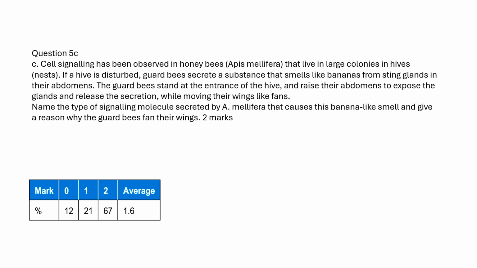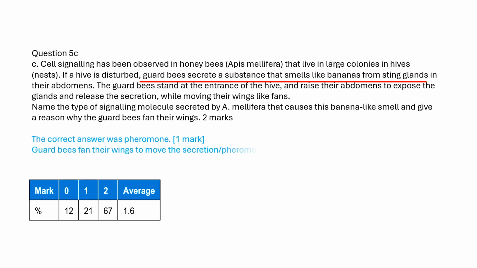Cell signaling has been observed in honeybees in nests. If a hive is disturbed, guard bees secrete a substance that smells like bananas from sting glands in their abdomens. This signaling molecule is a pheromone. Guard bees fan their wings to move the pheromone.